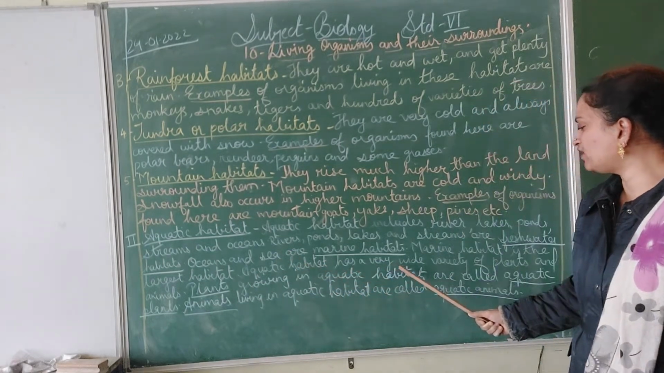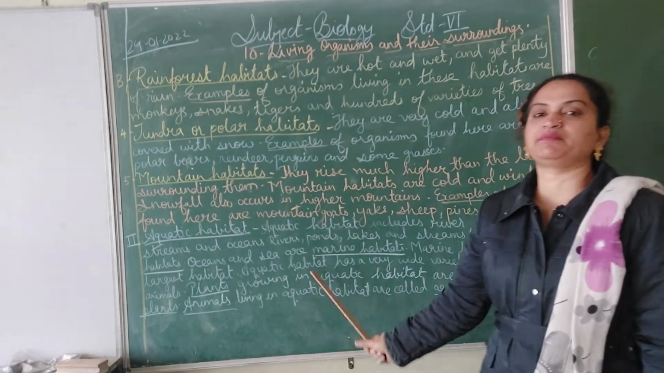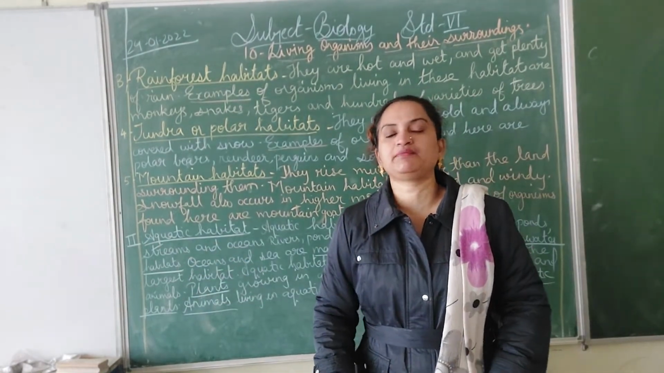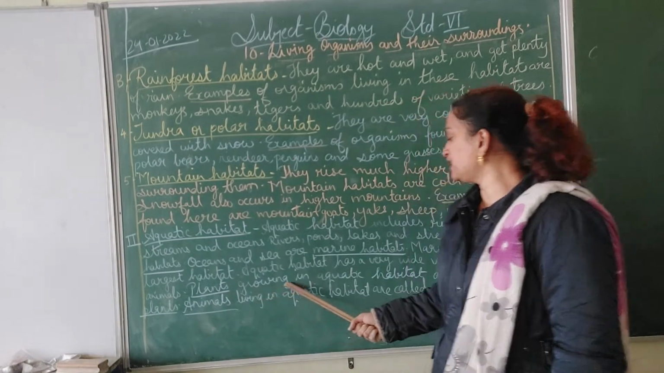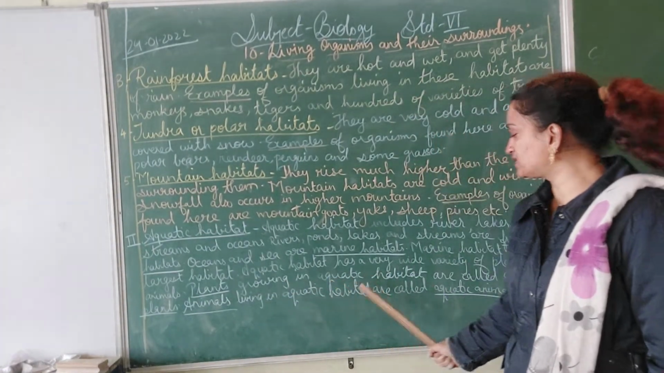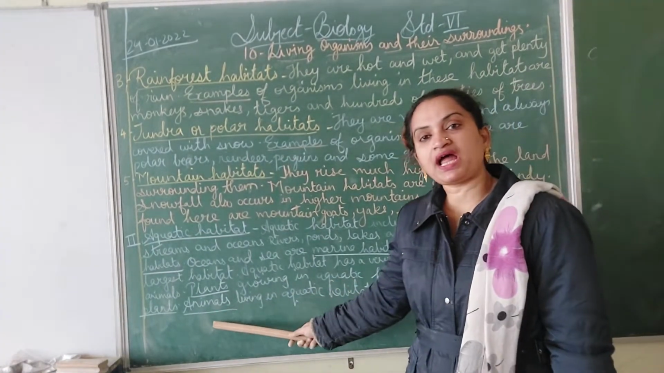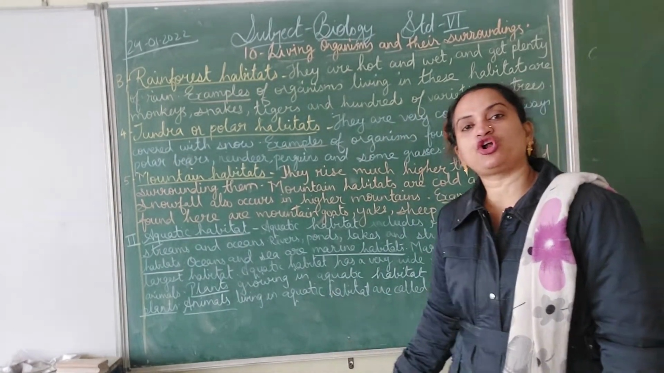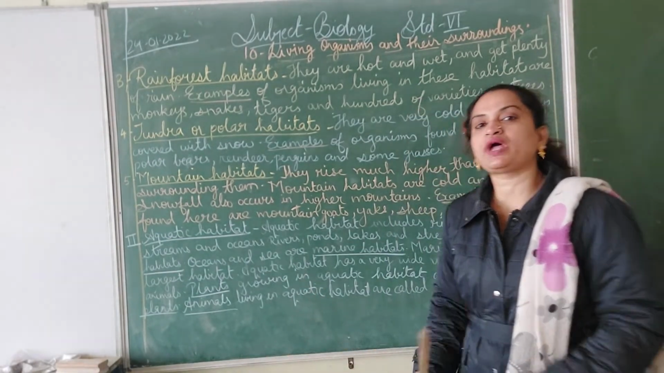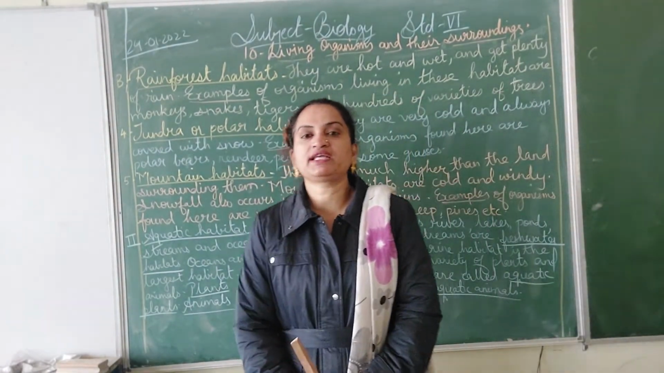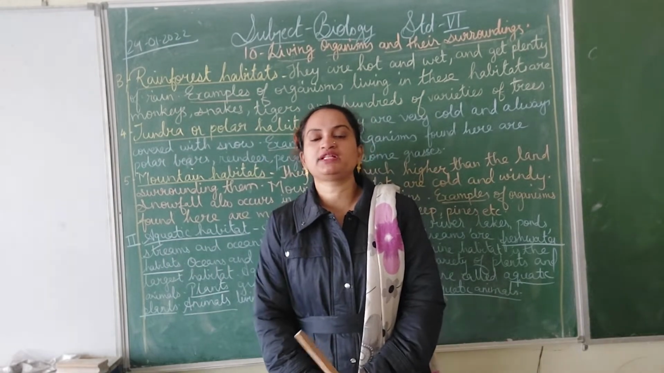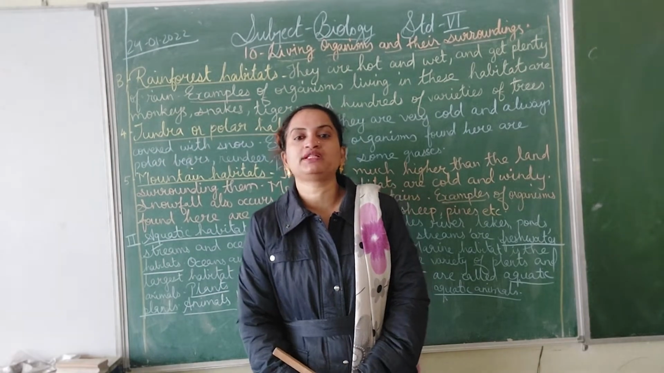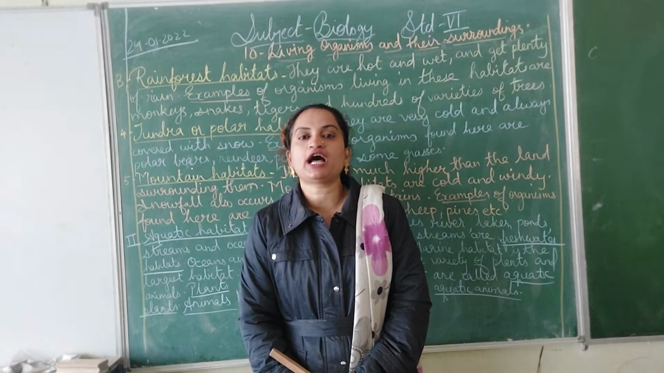Aquatic habitat has a very wide variety of plants and animals. Plants growing in aquatic habitats are called aquatic plants and the animals living in aquatic habitat are called the aquatic animals. So as I told you before, the plants that are growing in the aquatic habitat are known as aquatic plants and the animals in the aquatic habitat are known as the aquatic animals.